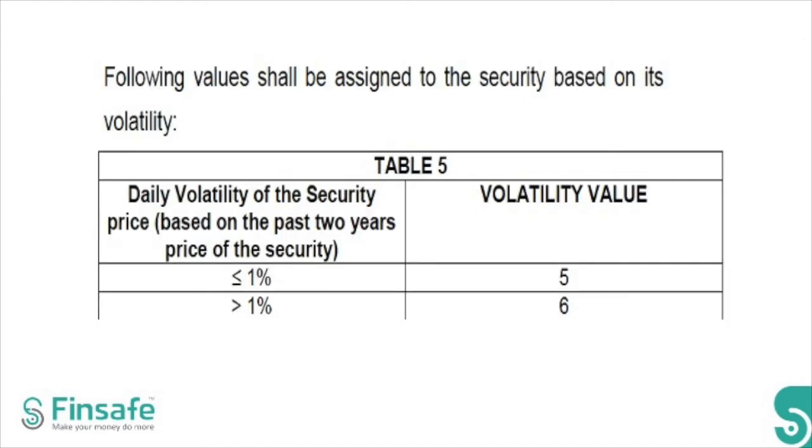And as far as liquidity risk is concerned, SEBI has actually introduced this newly, wherein basis the listing status, the credit rating, and the structure of the debt instrument, a liquidity risk score is going to be assigned. Very importantly, they will calculate a weighted average return of all these 3 risks put together. But if the weighted average return of all the risks put together is lesser than the liquidity risk, then the risk score for the particular scheme will actually be the liquidity risk score.